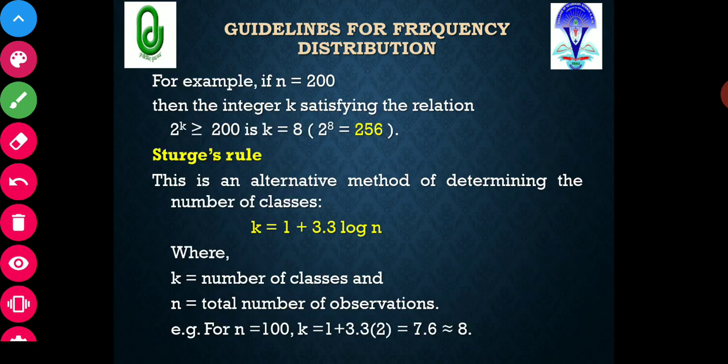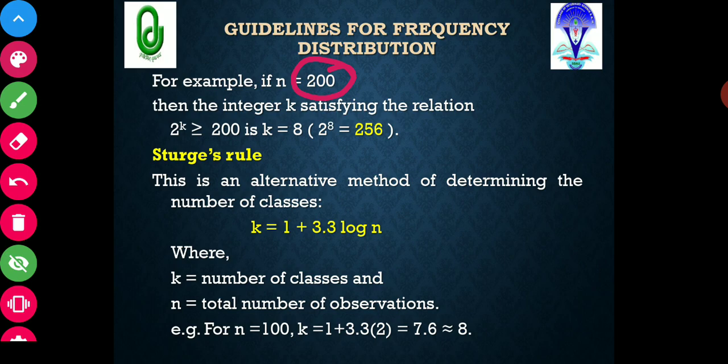Suppose we are having 200 data, so n is equal to 200. The formula was 2 raised to k should be greater than or equal to n. So here n is 200, that means 2 raised to k should be greater than or equal to 200.